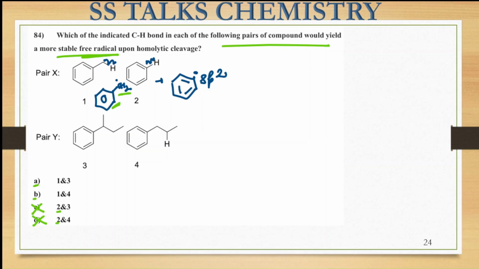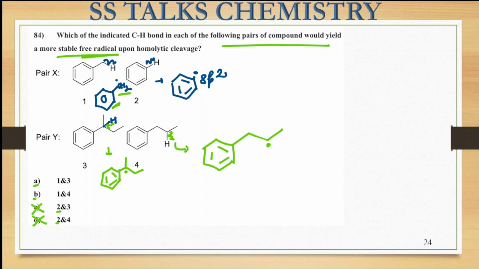Right? Now in the pair Y, this hydrogen atom is present on this side, which we have to consider. In this case, if homolytic fission takes place, we will get this particular radical species formed. That is going to be this benzene ring with these substituents present, and the radical will be formed on this particular carbon. Whereas in the fourth molecule, the radical formation will be like this, and the radical will be formed at this particular site, because the homolytic fission has taken place over this particular carbon center.